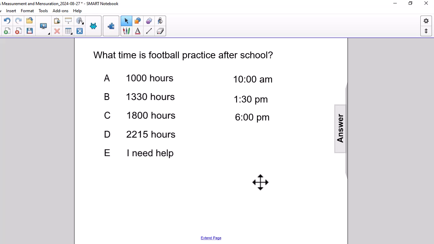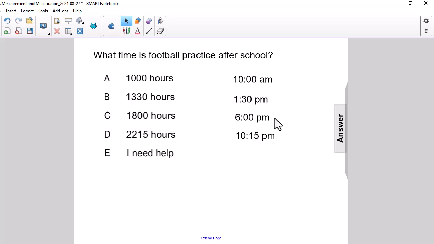And then for 2215, again, I subtract 12. 22 minus 12 is 10. Add a colon and put the 15 across from it, and we'd have 10:15 p.m. And again, logically speaking, students would be in school during the time periods of 10 a.m. to 1:30 p.m. 10:15 p.m. would be bedtime for most people.